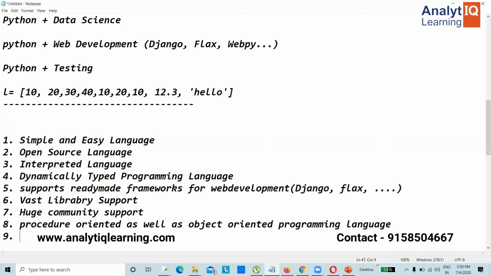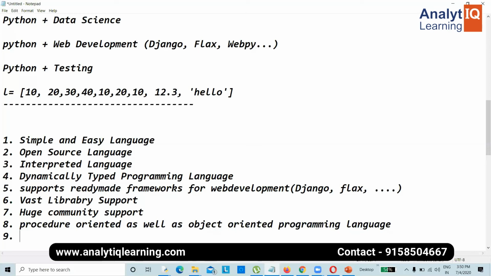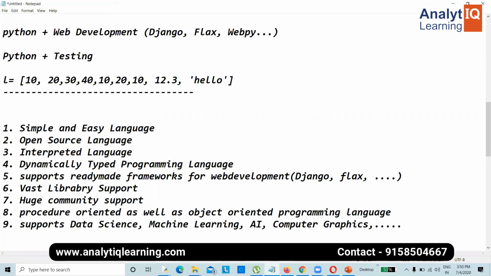And the most important reason why Python is very popular is Python supports data science, machine learning, and AI, artificial intelligence, computer graphics, etc. Okay.